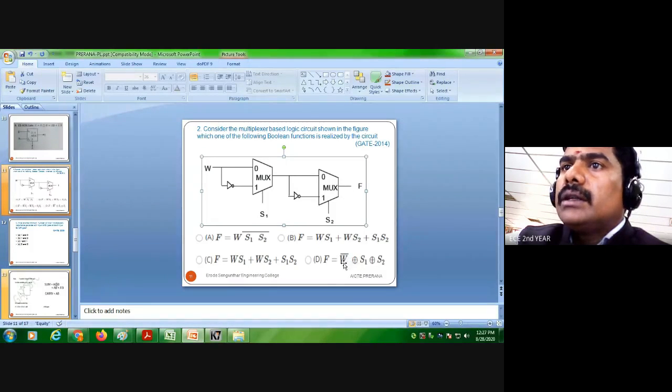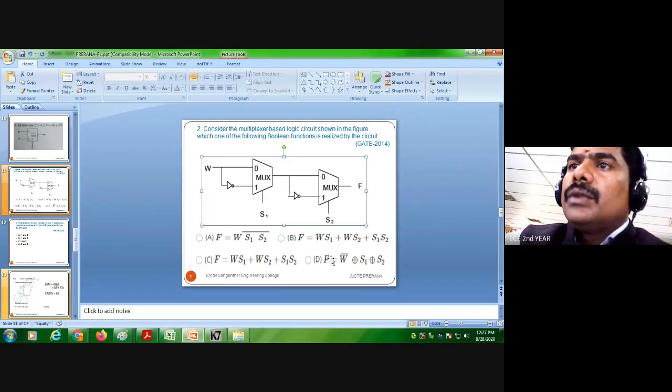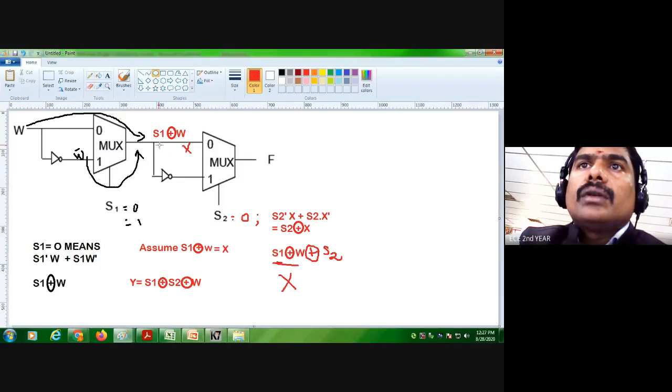See, this is the answer, so option D is the answer. So our answer is S1 XOR S2 XOR W, right? So this is the answer.